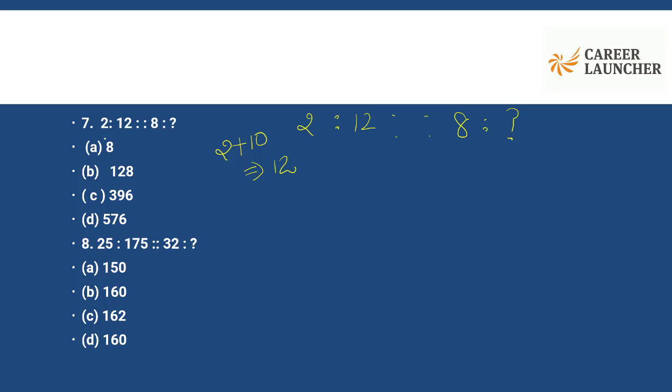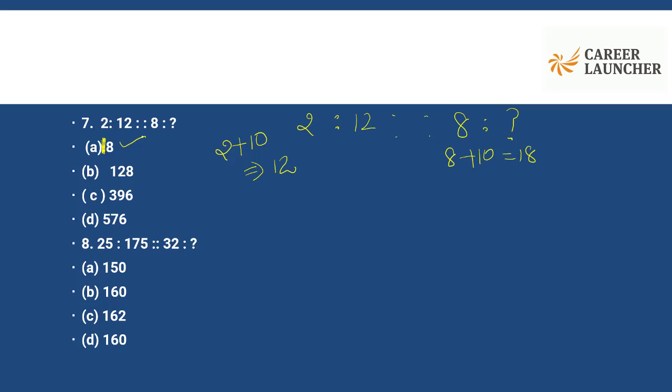Okay, let me change this option as 18. So if I follow the same logic, then my answer should have been 8 plus 10, which is 18. So that's 18 is my answer following one line of logic.